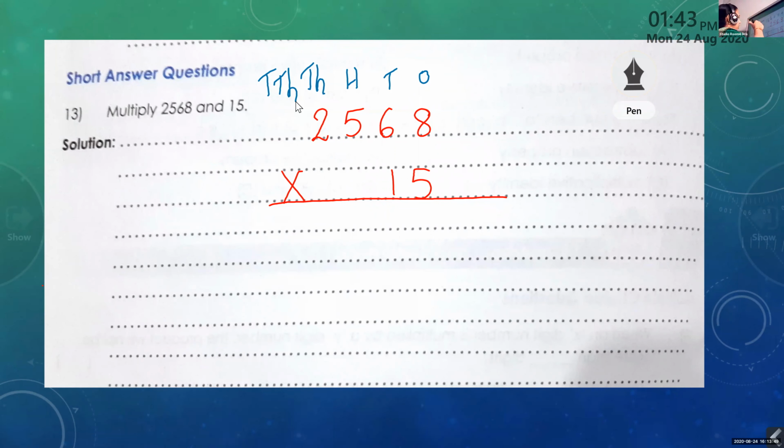Where will I start? I will start with the ones place, that is 5. I have 5 ones. So where will I multiply? I will multiply with the ones first. 5 times 8 is 40, then 4 carry over. 5 into 6, 30 plus 4, 34. I will keep the carry over here. Then 5 into 5, 25 plus 3, 28.